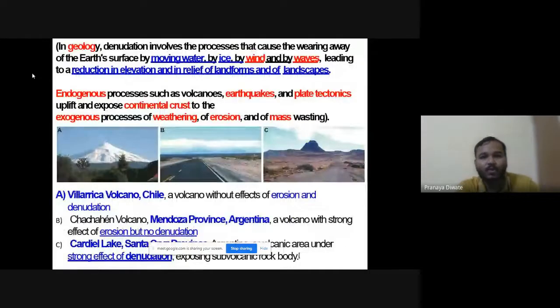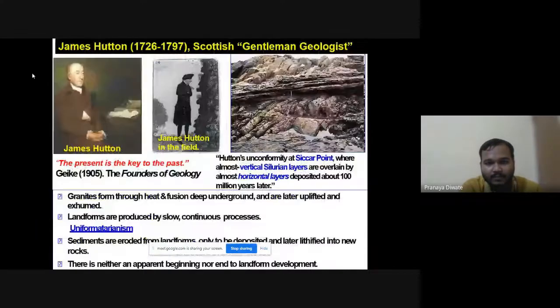Whereas you have two different types of processes in geomorphology. What are the different kinds of processes? James Hutton is considered the gentleman geologist, also known as the father of geology.